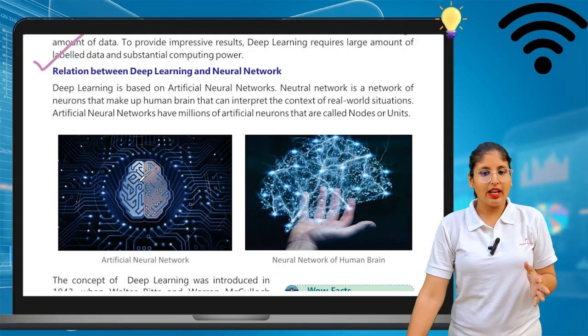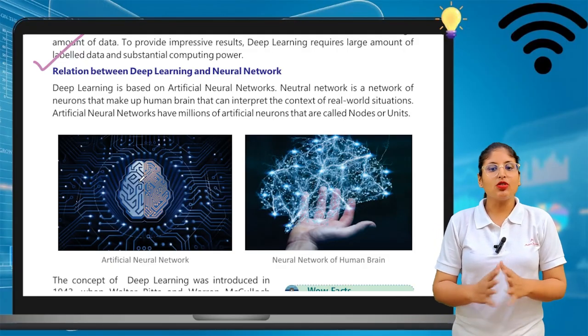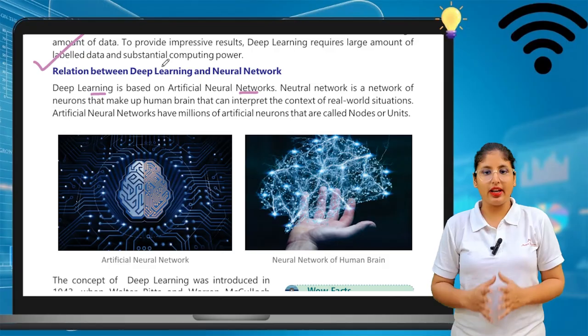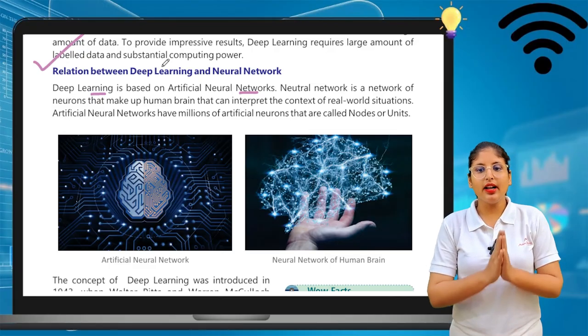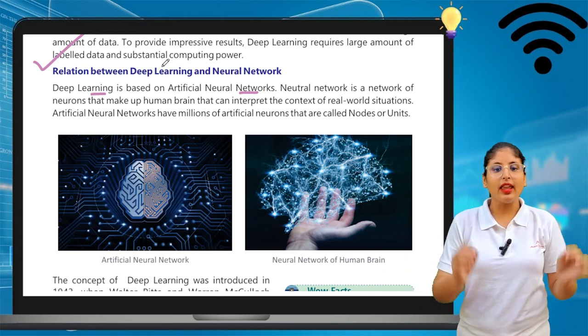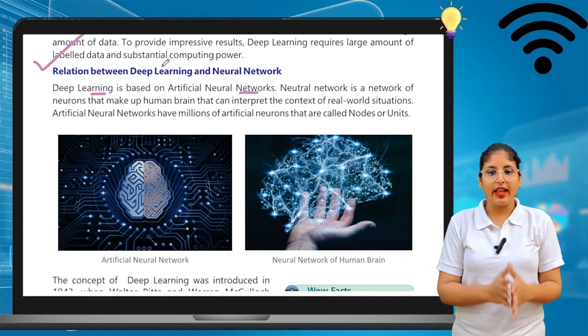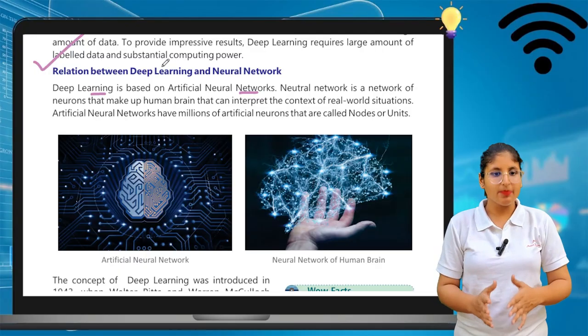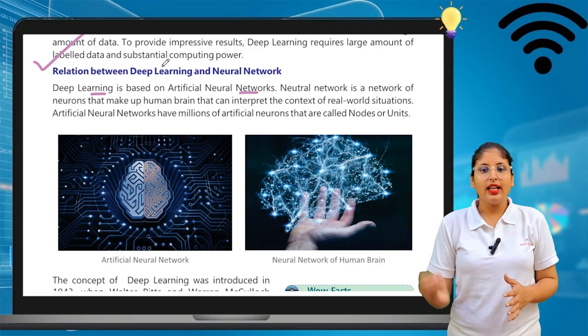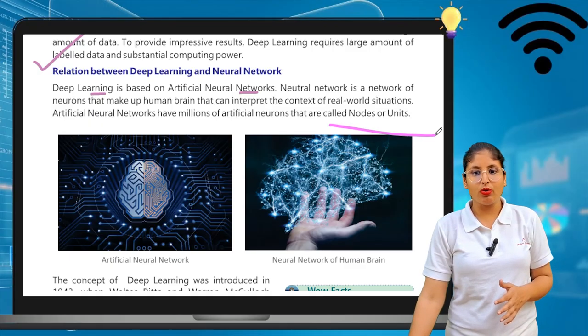Let's start. Deep learning is based on artificial neural networks. A neural network is a network of neurons that makes up a human brain, which can interpret the context of real-world situations. An artificial neural network has millions of artificial neurons, called nodes or units.